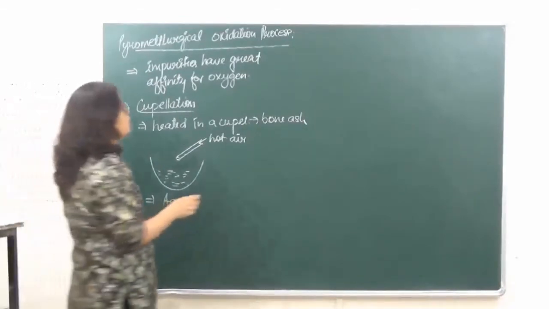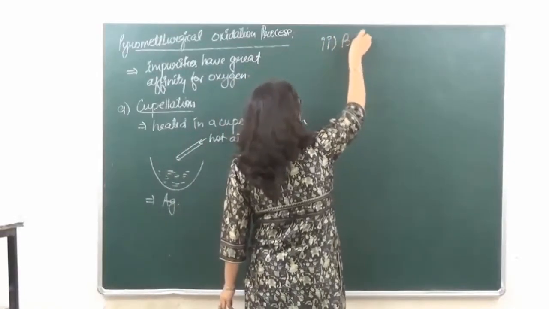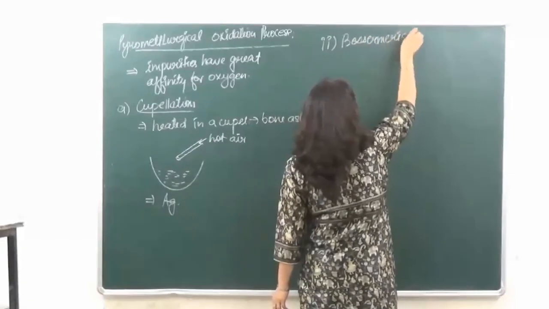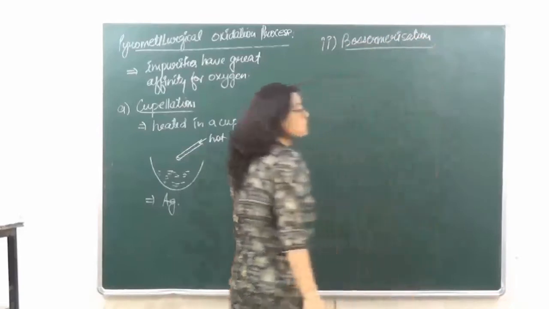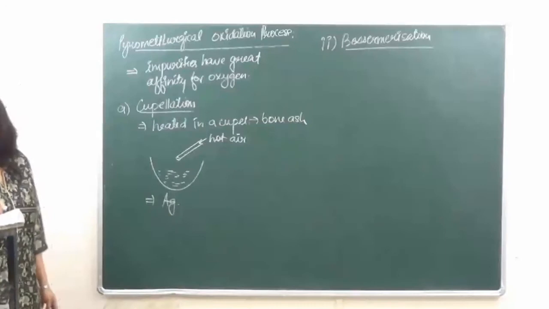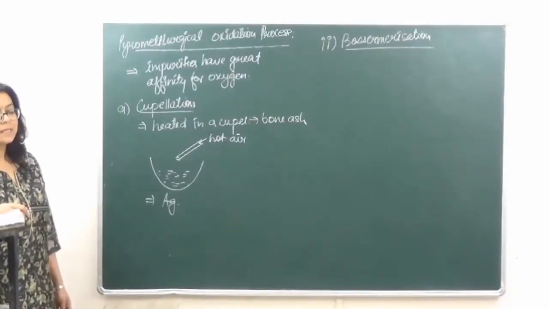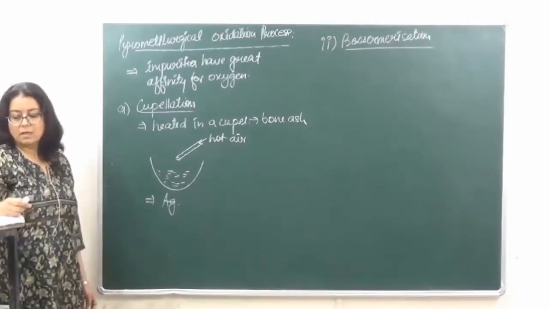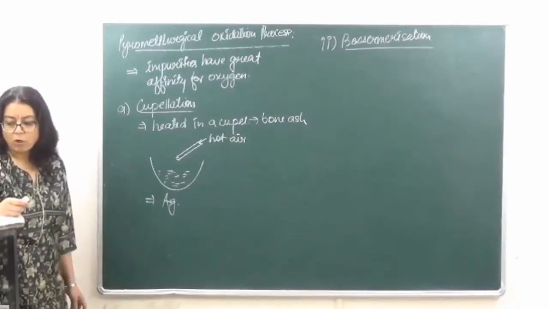Then the second method which we have is known as bessemerization. So what is bessemerization? In this, the impure metal is heated in a furnace, and a blast of compressed air is blown through the molten mass.